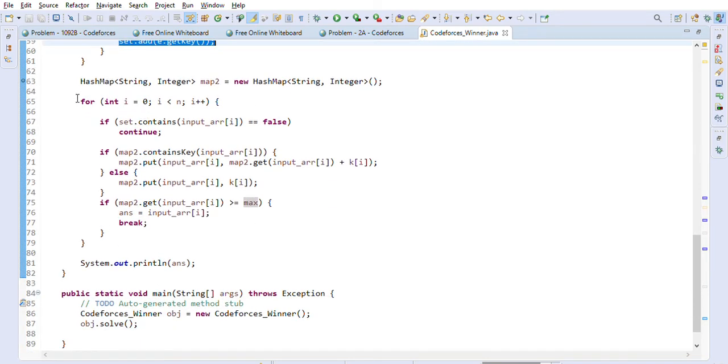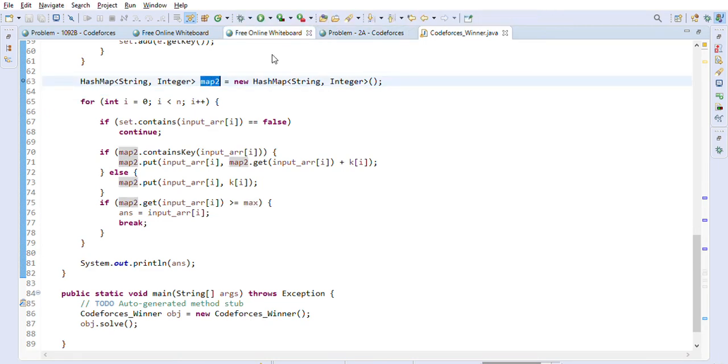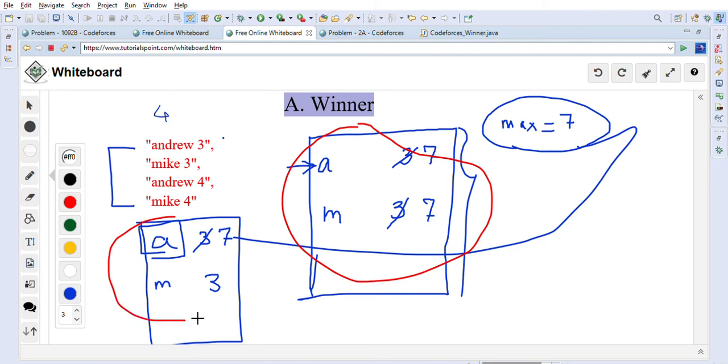After that, we are again going through all the rounds, and we are again keeping track of the map, right? To have those values. Basically, as you can see, this is another map that we created. Again, we will have these values. Andrew, we will put Andrew. And why are we putting Andrew? Because Andrew scored the maximum number of 7. We already know that from the set.